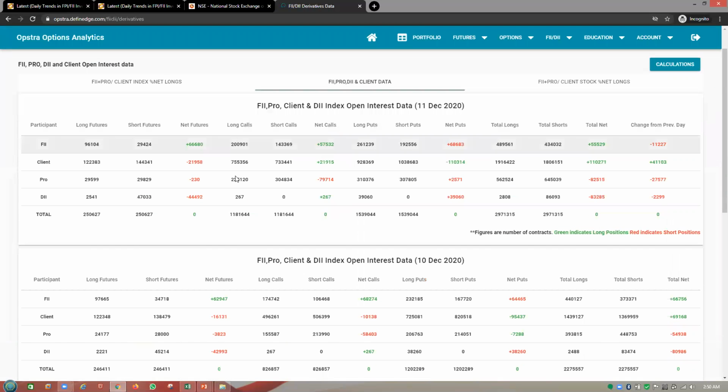Here you can clearly see on the 11th December, their net future long positions are 66,000 and the calls are 57,000 long, and the shorts are 68,000 positive on the puts.